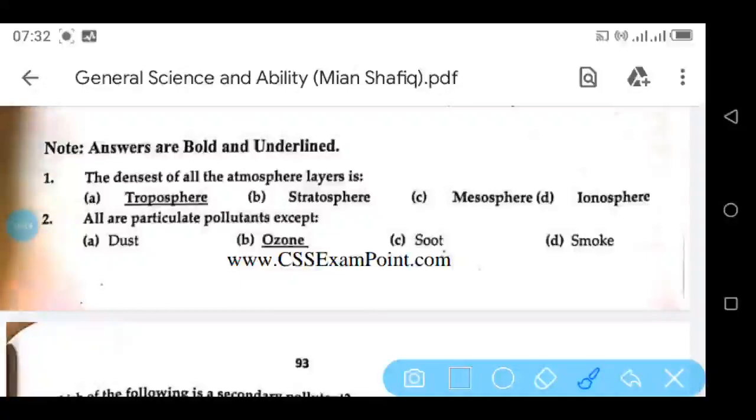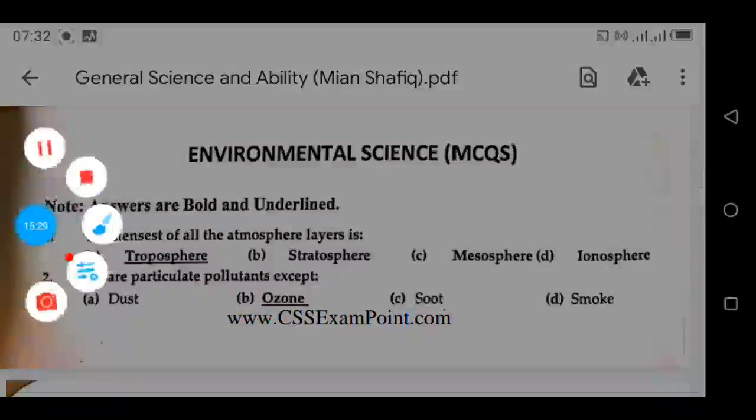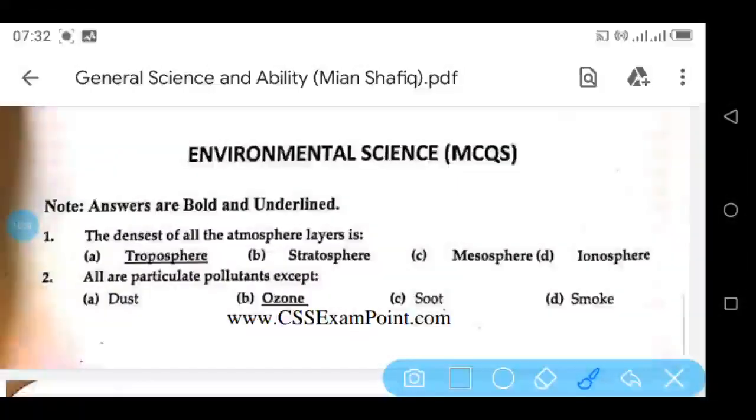Third chapter is environmental science. First MCQ: the densest of all the atmosphere layers is troposphere. All are particulate pollutants except ozone.